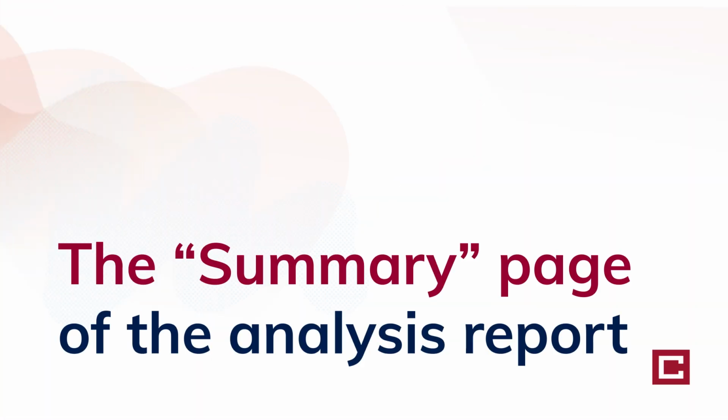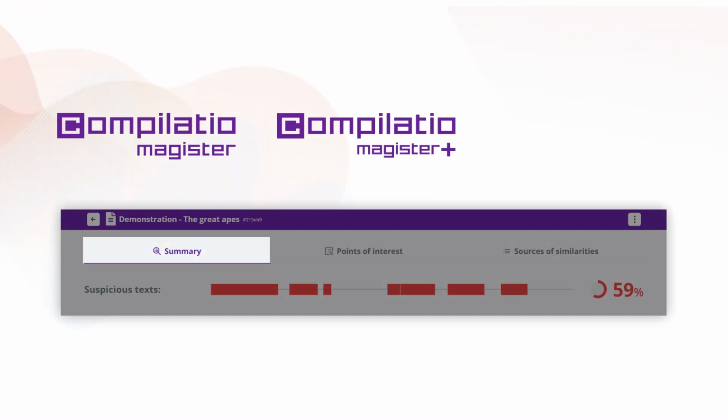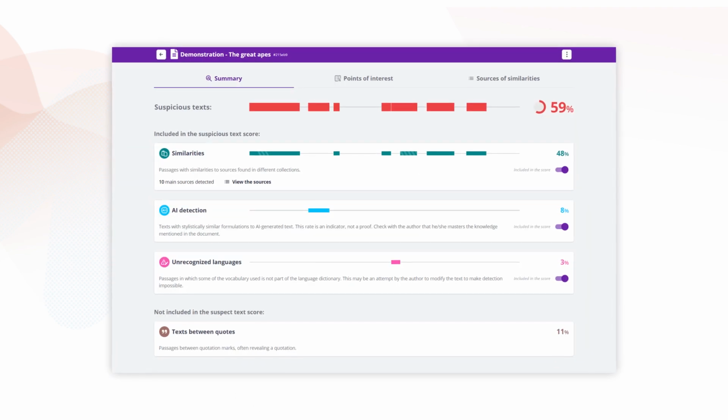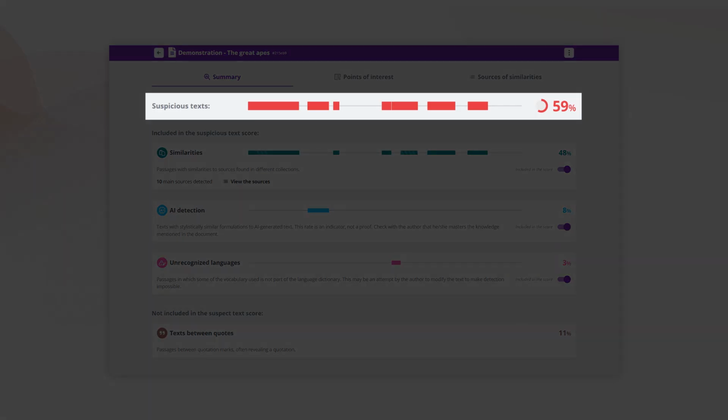Quickly consult the main indicators of originality of student work with the summary page. Are you a teacher and you want an overview of the main indicators of originality of your students' work? The summary page displays all suspect passages, their quantity in percentage, and their location.